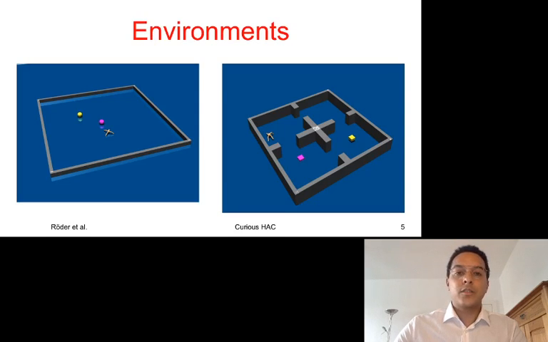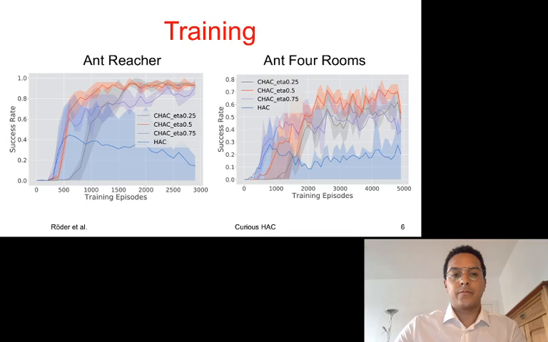For this presentation, we take a closer look at two environments to demonstrate the training performance and the mechanism of surprise. On the left, you can see the ARNT reacher and to its right the ARNT four rooms environment. In both environments, we solve a shortest path problem. The agent should generate subgoals, purple, to reach the extrinsic goal, yellow. What we found out through our experiments is that curiosity improves and stabilizes the learning. Our plots show different values for eta next to the baseline.